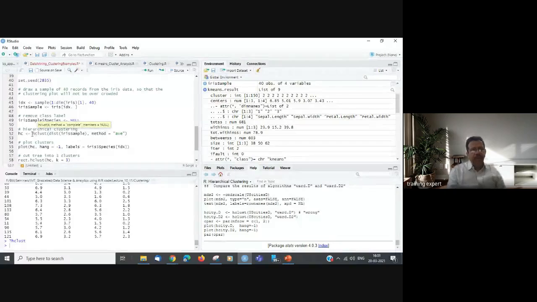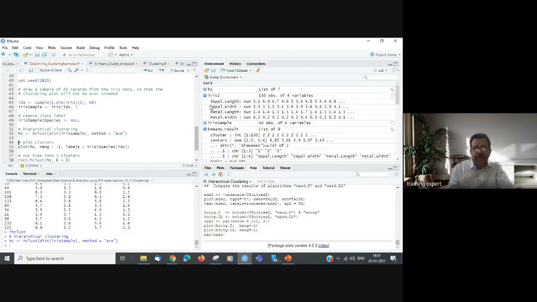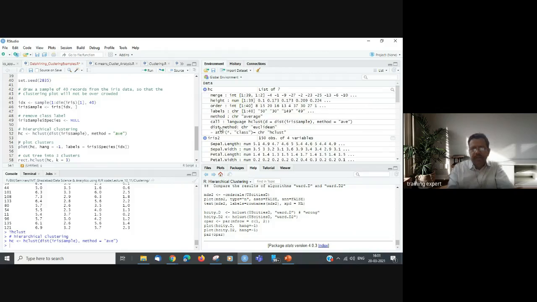Now we are going to run the hierarchical clustering algorithm on this data using the method average, and the output will be assigned to an object called hc, and we'll then plot using hc. We will run this. Now hc has been created, a list of 7 which holds the height, order, labels, all the hierarchical clustering data.